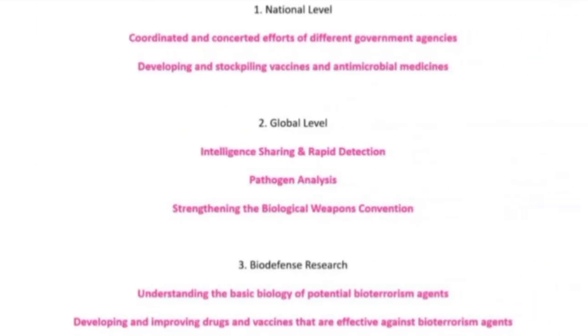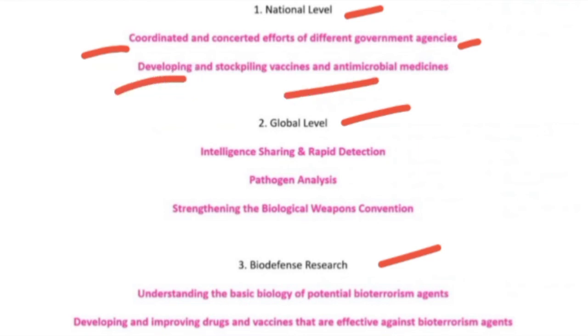Now the question arises: how can we tackle bioterrorism? We can take some steps at the national level, at the global level, and in biodefense research. At the national level, we can coordinate the efforts of different government agencies. In the case of India, there are agencies like RAW and IB, and we can establish coordination between them. We can also develop and stockpile vaccines and antimicrobial medicines.